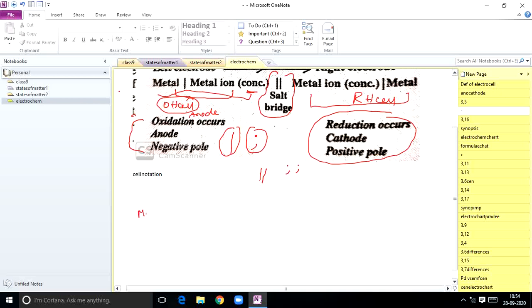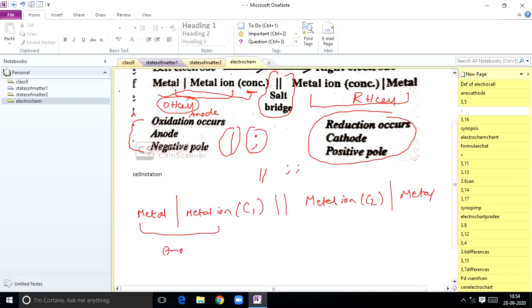So how do you write it? Metal, vertical line, metal ion, and you mention its concentration, C1, salt bridge. Next, metal ion, with its concentration as C2. Next, metal. So this part represents the anode, this part represents the cathode.